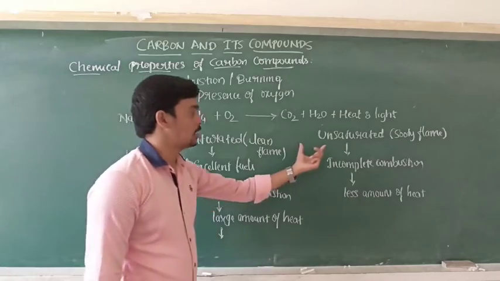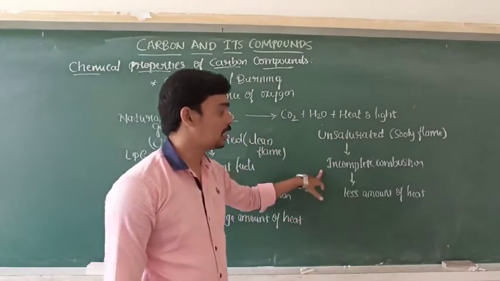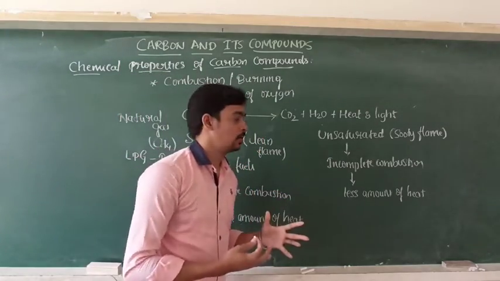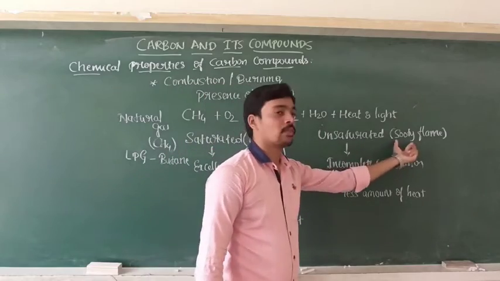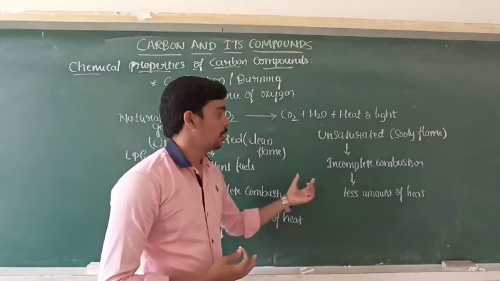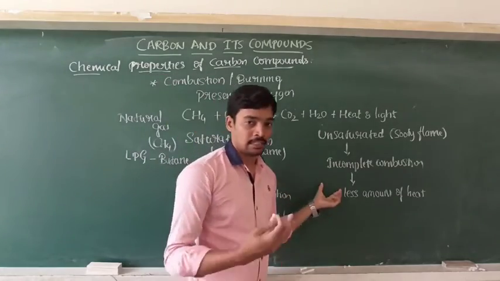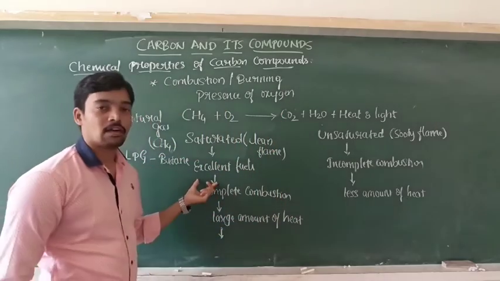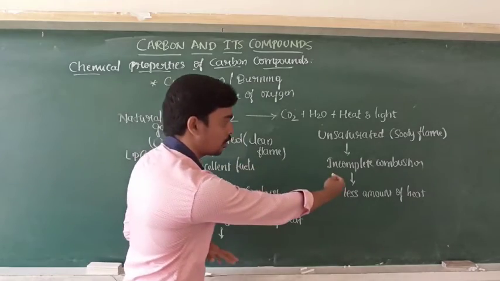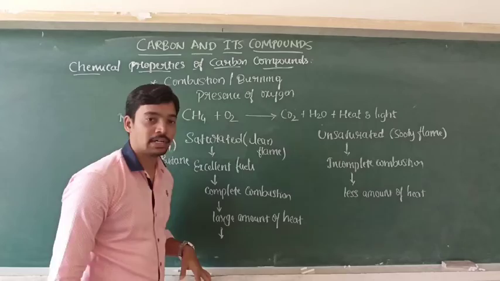But unsaturated hydrocarbons like alkenes and alkynes undergo incomplete combustion. Incomplete means the fuel remains unburned and it causes the sooty flame. When we use unsaturated hydrocarbons for cooking, it causes blackening of the vessels and utensils. But with saturated hydrocarbons there is no blackening of the utensils. That is the difference between saturated and unsaturated hydrocarbons. One undergoes complete combustion and the other incomplete combustion.